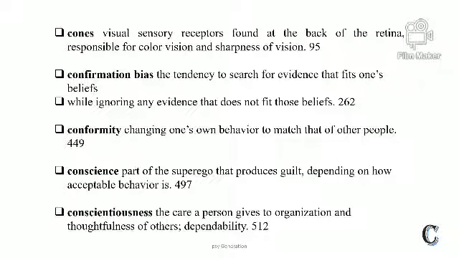Cones. Visual sensory receptors found at the back of the retina are responsible for color vision and sharpness of vision. Cones are responsible for color vision and rods are responsible for black and white vision.